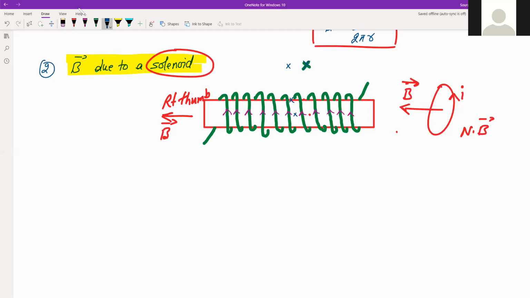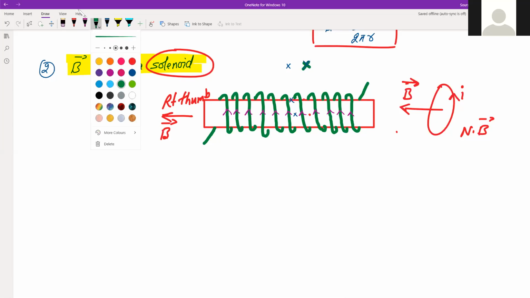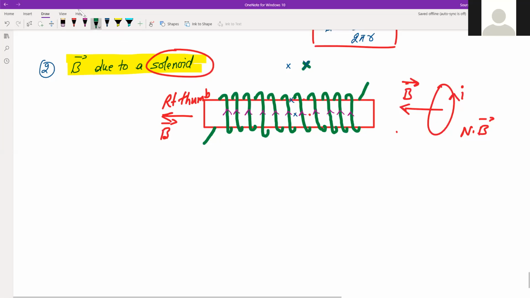Right. So now what will happen to the magnetic field? First, we'll see the qualitative analysis of this, and then we'll try to find out the actual value, or the quantitative analysis, later. So first we have to come up with a Gaussian surface, right? So first we'll stick to that.